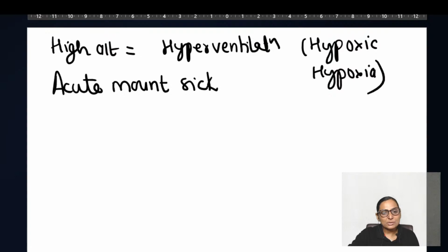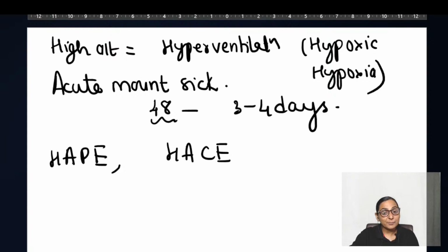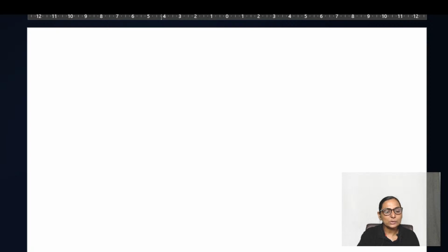This acute mountain sickness starts from about 48 hours of ascent, and it may wane off within 3 to 4 days. But sometimes it can be high altitude pulmonary edema, or high altitude cerebral edema. This is the dangerous, life threatening thing which can occur with high altitude.